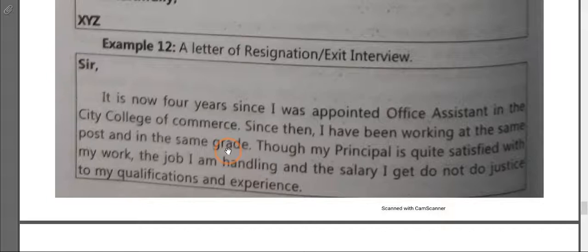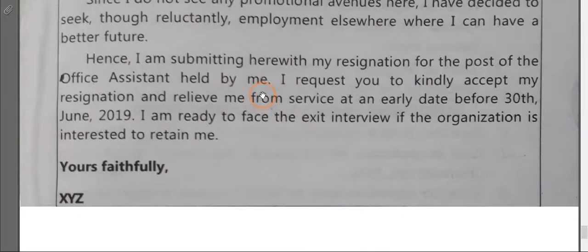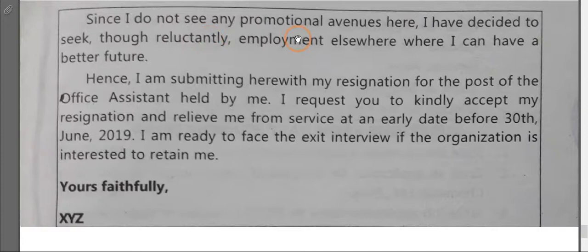Means there is no promotion or increment here. Though my principal is quite satisfied with my work, the job I am handling and the salary I get do not do justice to my qualification and experience. Since I do not see any promotional avenues here, I have decided to seek, though reluctantly, employment elsewhere where I can have a better future.